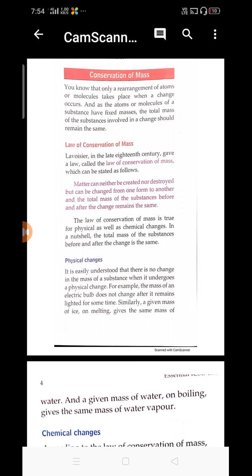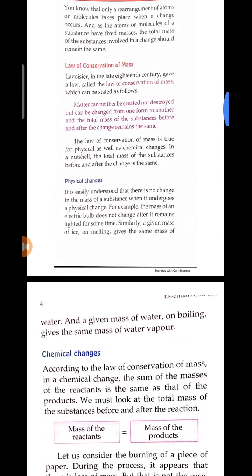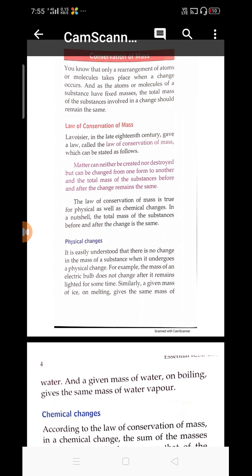Next are small definitions of physical changes and chemical changes. Physical changes: it is easily understood that there is no change in the mass of a substance when it undergoes a physical change. For example, the mass of an electric bulb does not change after it remains lighted for some time.